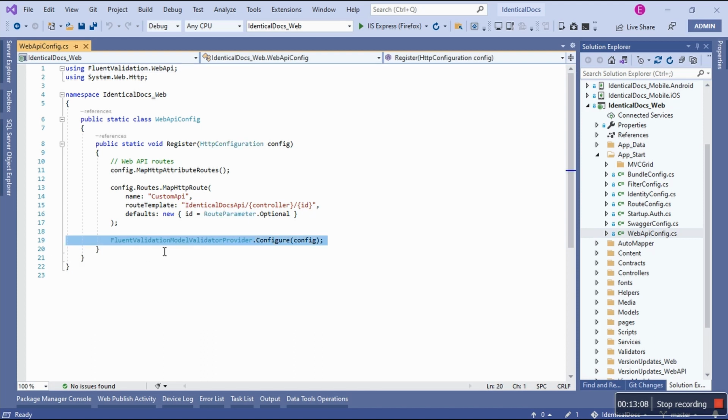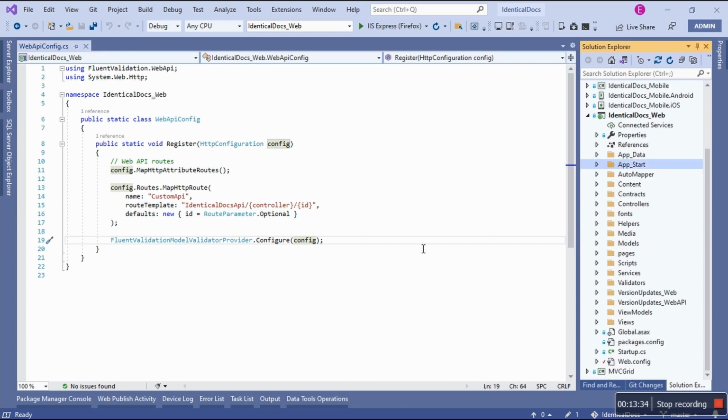So you're going to say FluentValidationModelValidatorProvider.Configure, and you pass in the config that comes in from the HTTP configuration. Like I said, I am rusty, I'm trying to remember how I set it up. I did not do this prior. I just made some changes to the entire system based on the previous commits that I showed on both GitHub and Azure DevOps. So this is how rusty I am.